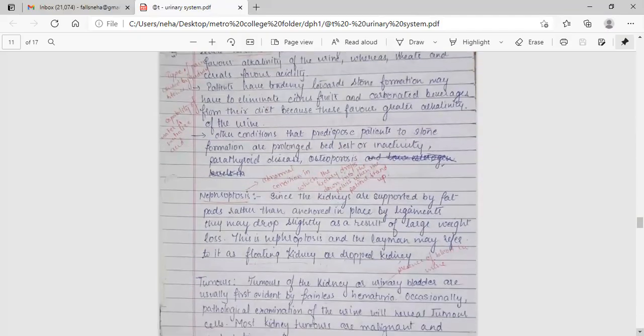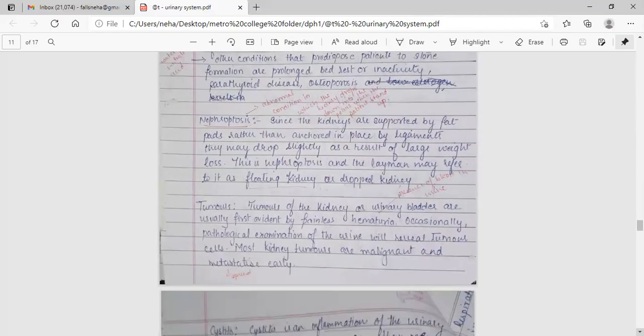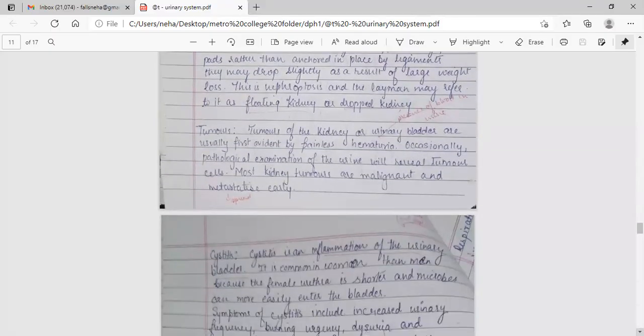Nephrosis, nephroptosis. Since the kidneys are supported by fat pads rather than anchored in place by ligaments, they may drop slightly as a result of large weight loss. This is nephroptosis, and the layman may refer to it as a floating kidney or dropped kidney. Tumors of the kidney or urinary bladder are usually first evident by painless hematuria. Occasionally, pathological examination of the urine will reveal tumor cells. Most kidney tumors are malignant and metastasize early.